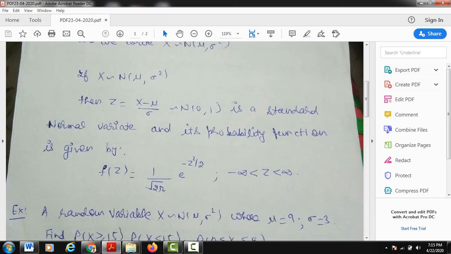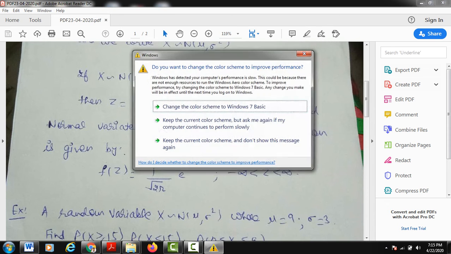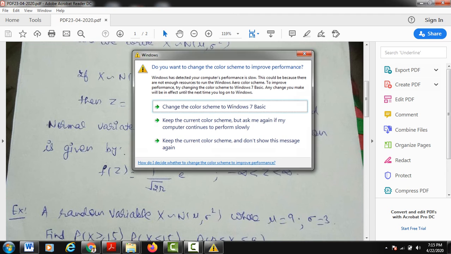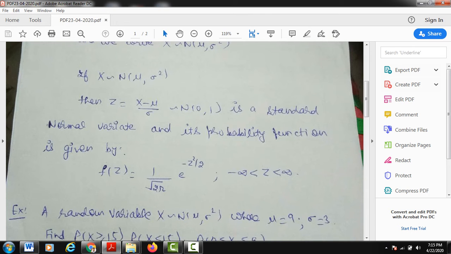The value given to us in the numerical will be for x, the simple normal variate, but the table values we use are for the variable z, the standard normal variate. So the first task a student has to perform for checking the table values is to convert the simple normal variate into the standard normal variate. Let us see the example.